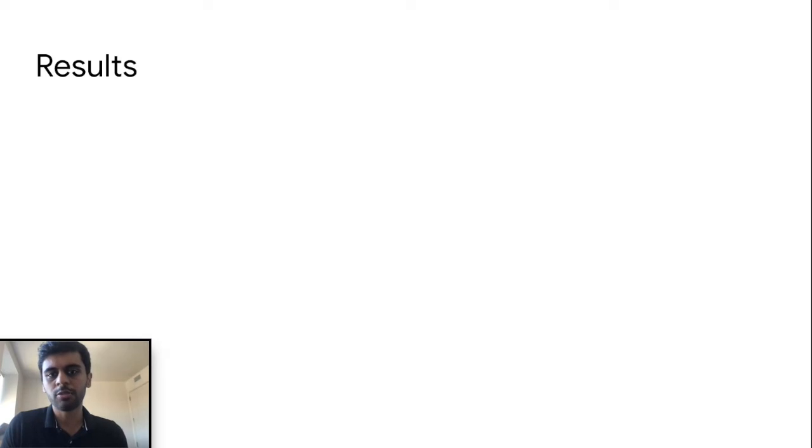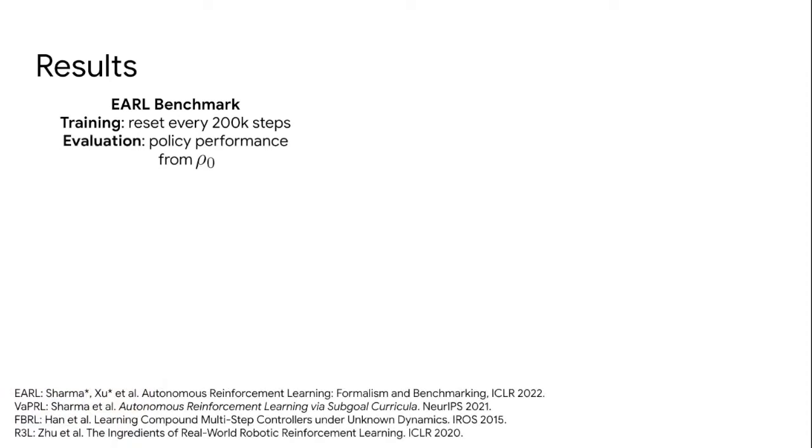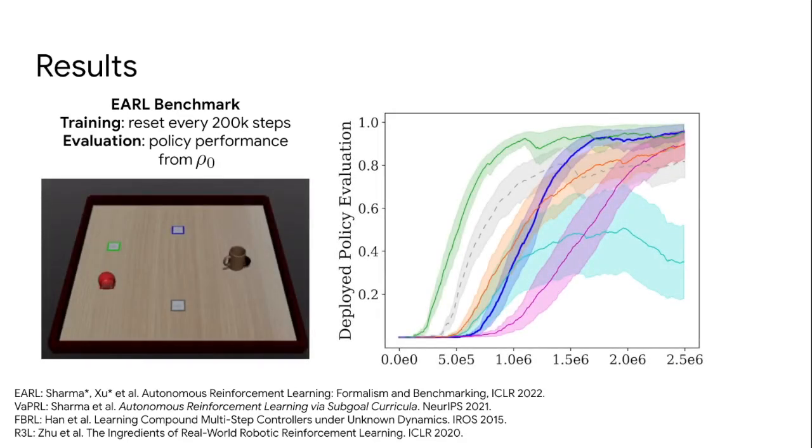Now for the results, we evaluate MEDAL on the EARL benchmark. During training, the environment is reset extremely infrequently. The policy learned during training is evaluated on its performance when rolling out from the initial state distribution. First, we consider a mug relocation environment. Consider the performance of a standard RL algorithm when run in the episodic setting and the non-episodic setting. There is a substantial drop in performance in the non-episodic setting.